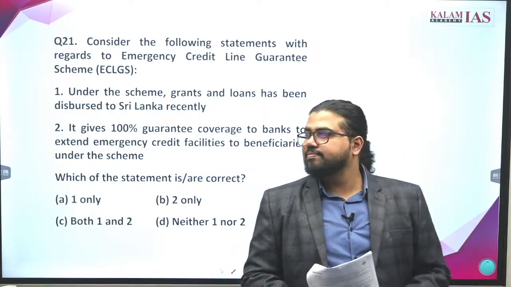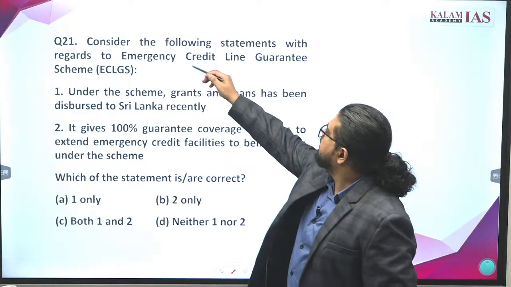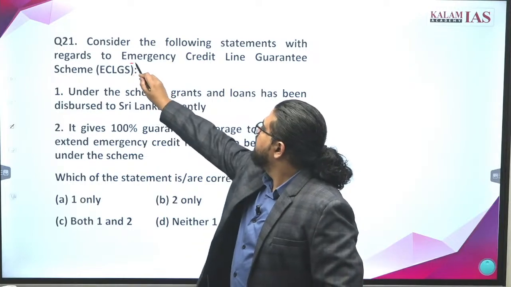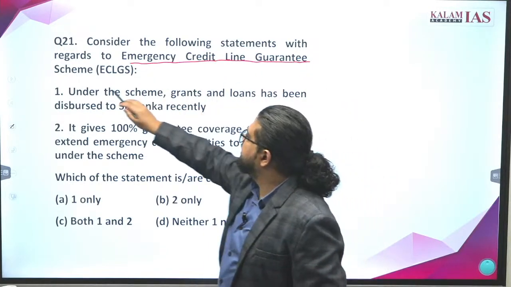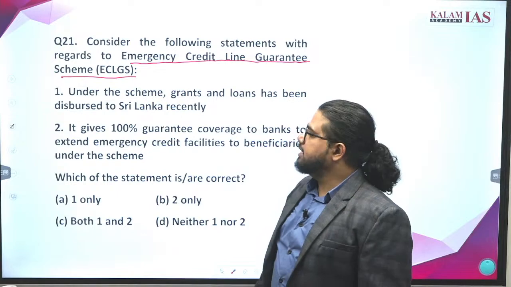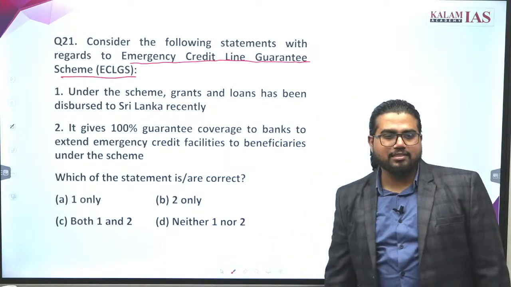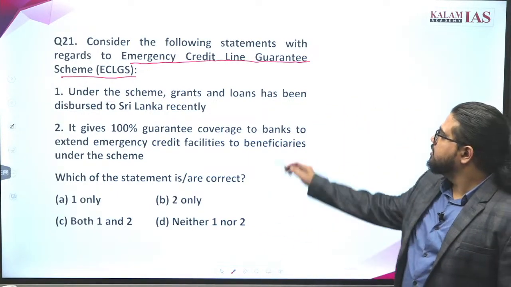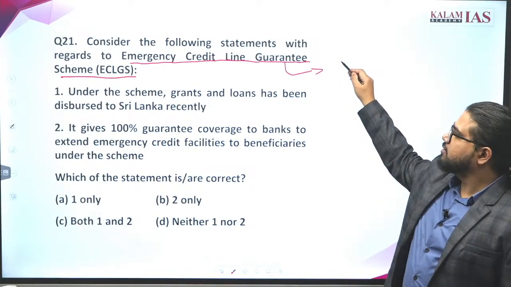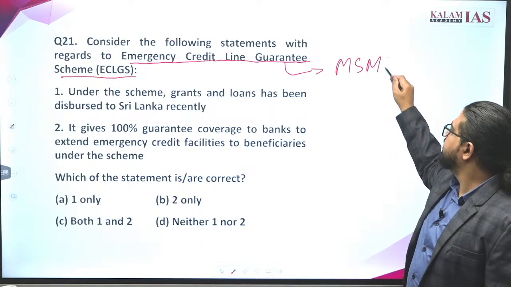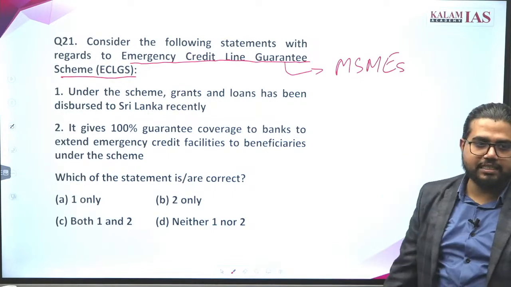What is it about? Consider the following statements with regard to the Emergency Credit Line Guarantee Scheme, ECLGS. What is it about? Nothing, it is not related to the Sri Lankan crisis, it is related to MSMEs.